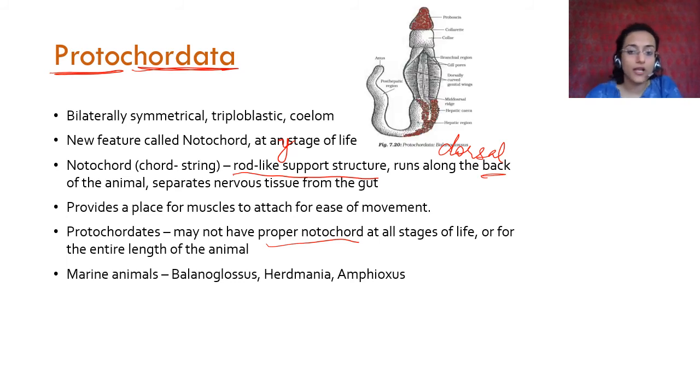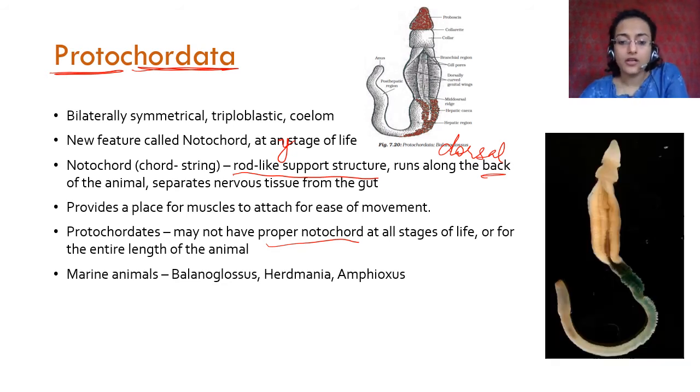For example, Balanoglossus, this is given in your book. It's a protochordate. And Herdmania and Amphioxus. This is Balanoglossus. Okay, so you can see here you have a lot of organ formation, right? There are a lot of different organs that you have. Hepatic region, what is hepatic region? It is related to the liver. So it has a lot of tissue differentiation. It doesn't look like it is very differentiated, but the organs are well differentiated.